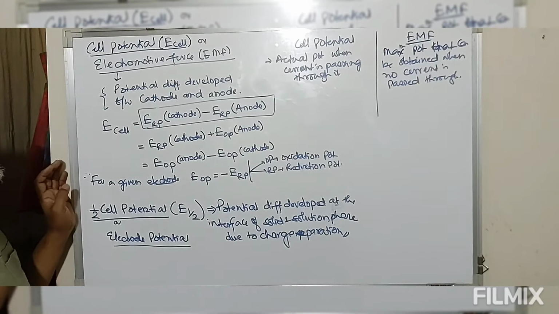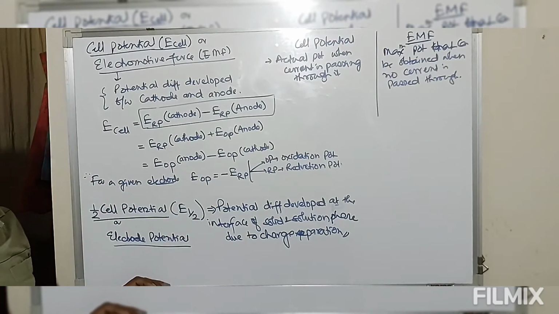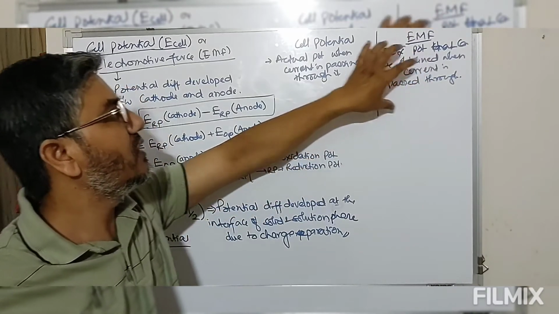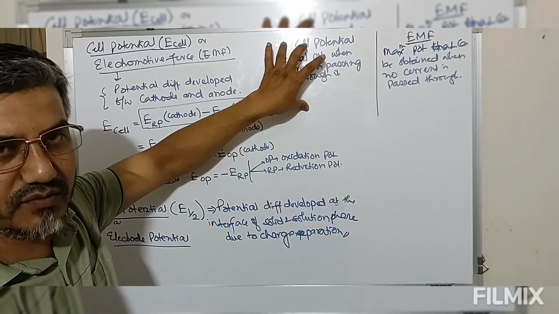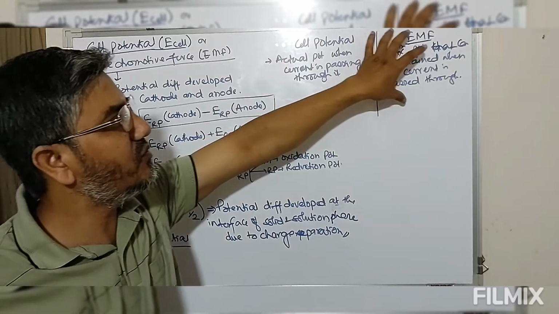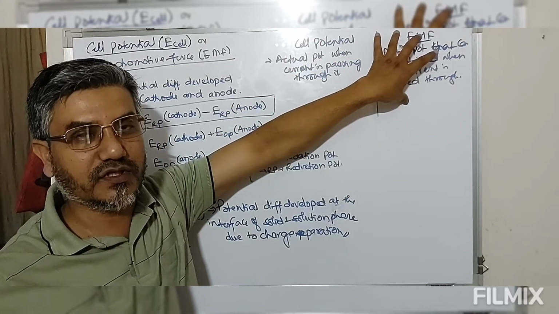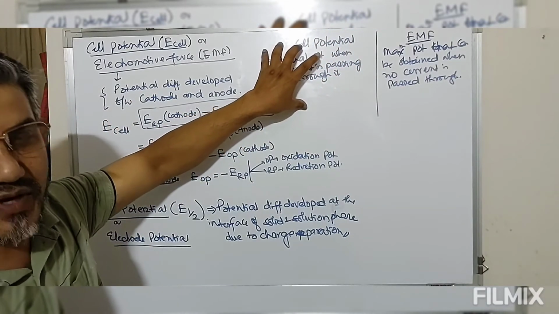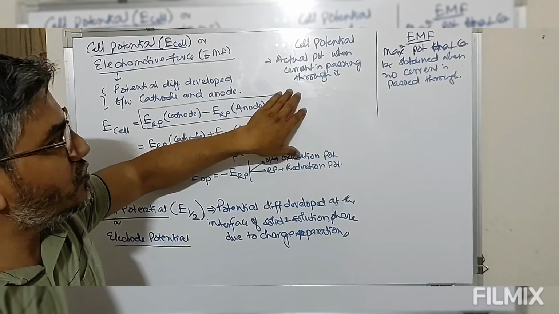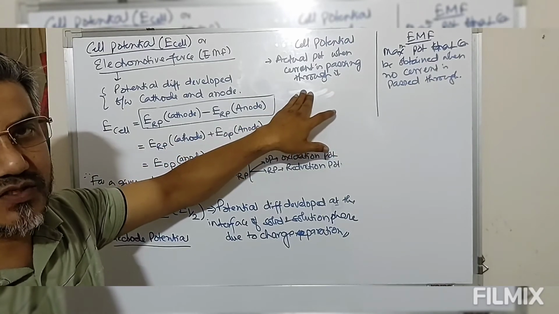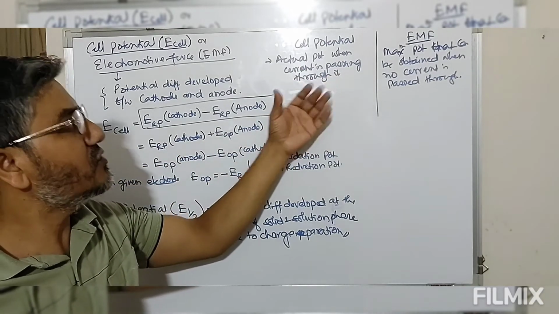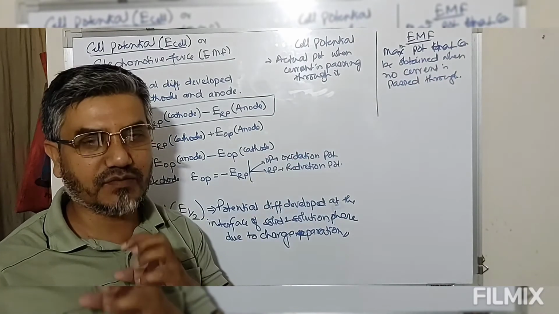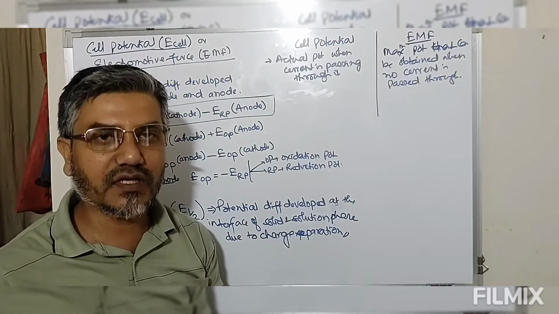Sometimes in many of the books we simply use cell potential, which is known as EMF, but the basic difference is this. This is the maximum value, this is always less than the maximum value. This is the maximum work output that could be obtained, but the output here is always less than the maximum value. Why? Because of the passing of current. When current is passed through, there is always some loss, and because of that loss, the actual potential is always less than the maximum that could be obtained from any given cell.